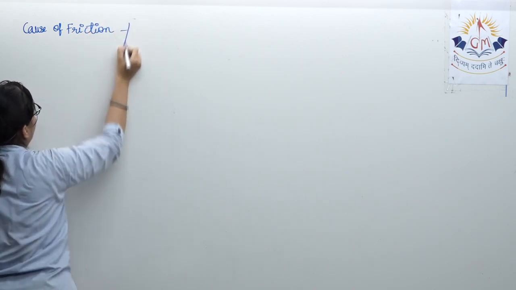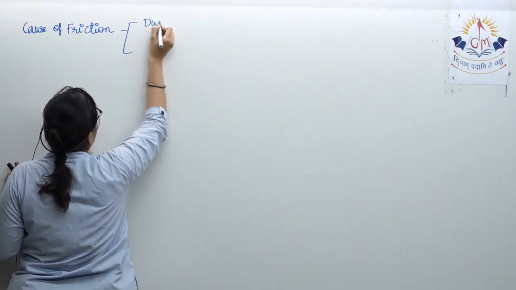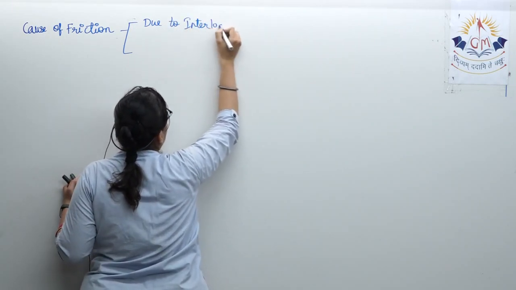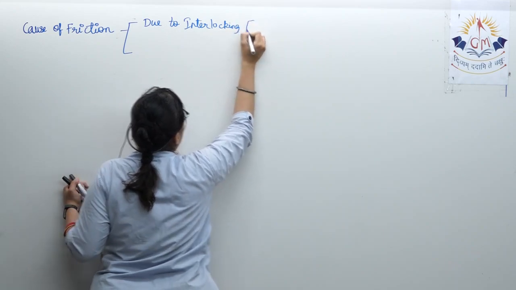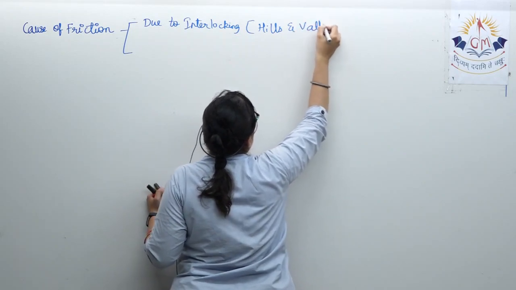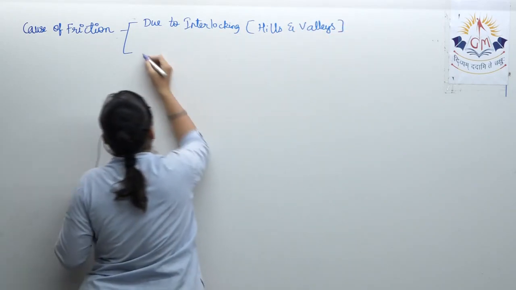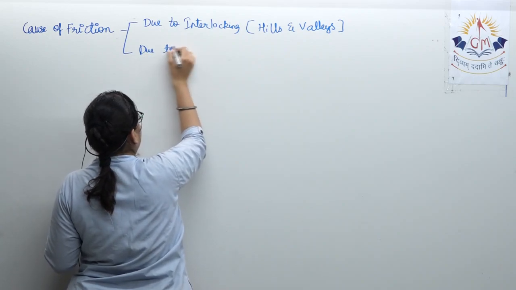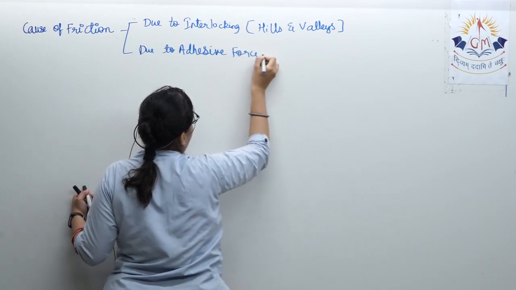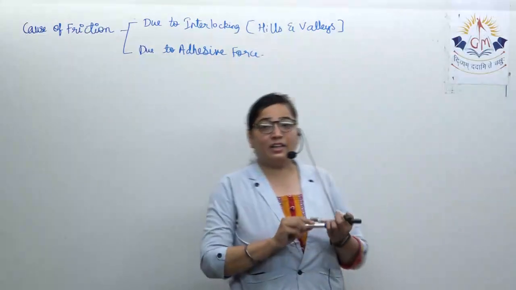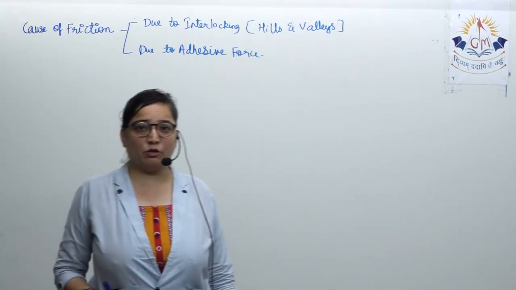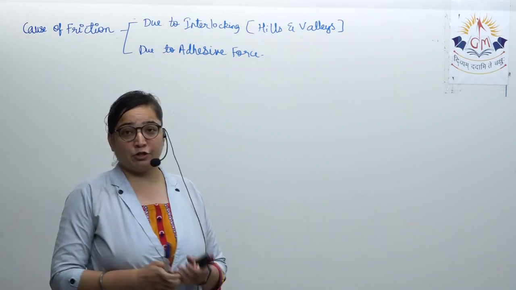The basic two causes of friction are: due to interlocking, which is hills and valleys, and the second one is due to adhesive force. Okay? If we focus on these two points and try to reduce these two points, then ultimately we will be able to reduce friction.